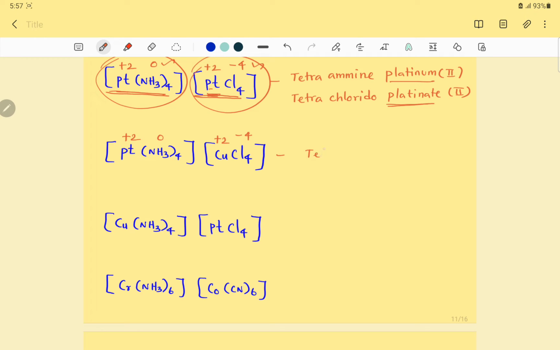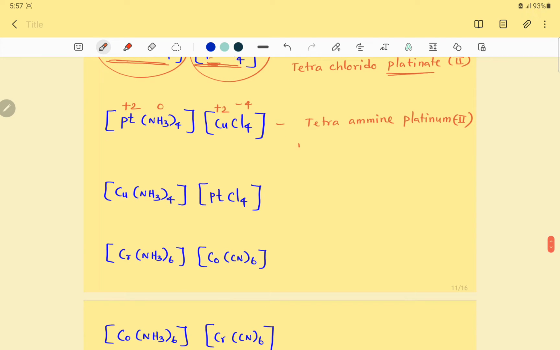So the first portion is tetraamine platinum(II), Roman number 2, the oxidation state. Then the second portion, the complex anion, tetrachlorido cuprate, an anionic complex, central metal present in an anionic complex, so cuprate(II). That is the complete name.